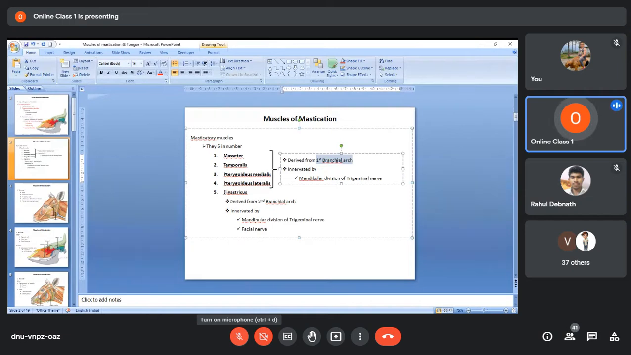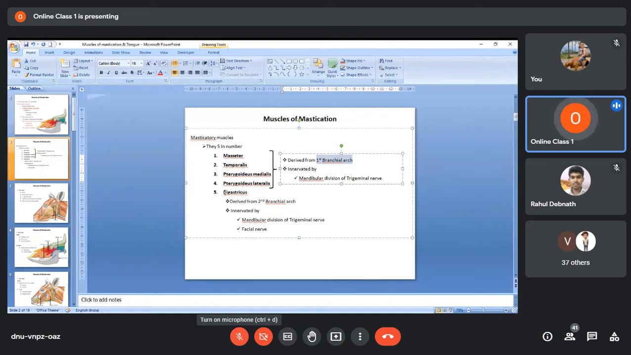Okay, so I will not go into detail about it because this will be taught later on. For the time being, just remember, out of these 5 muscles, the first 4, that is masseter, temporalis, pterygoideus medialis, and pterygoideus lateralis, are derived from the first branchial arch. In addition to that, these 4 muscles are supplied by the mandibular division of the trigeminal nerve.